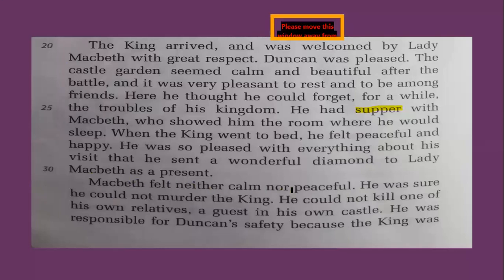Macbeth felt neither calm nor peaceful. Now, definitely, on one side the king is all fine and relaxed, but on the other side, Macbeth is neither calm nor peaceful. That is, he has this thing going up in his mind that something big is about to happen, and he has to actually commit it. So he is all disturbed.